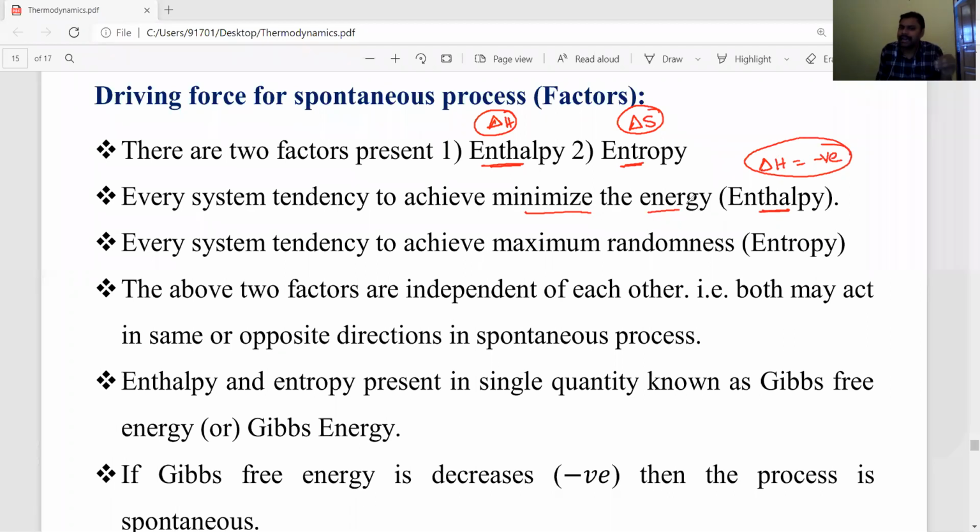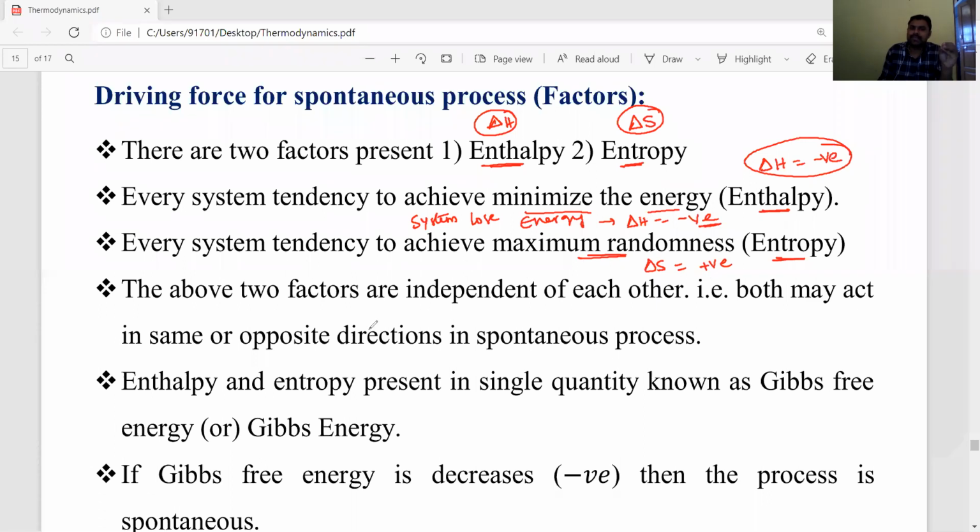Minimizing the energy means the system loses energy, so delta H is negative. And the system tends to achieve maximum randomness. Maximum randomness means delta S is positive. Randomness is called entropy, so delta S is positive.